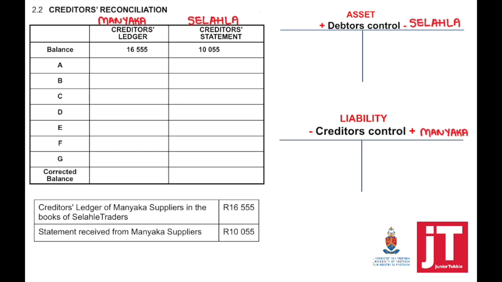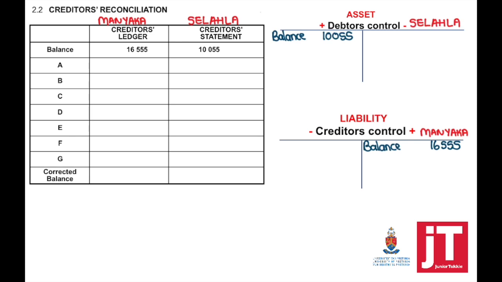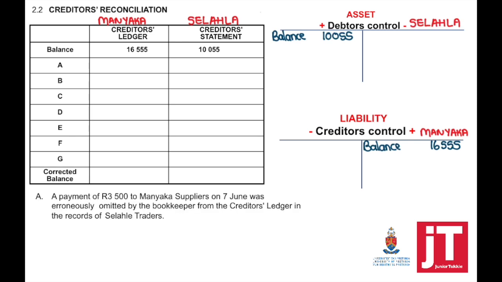We start with the balances. According to the statement received from the supplier, we owe 10,055. But according to our creditor's ledger, we owe 16,555. Starting with the first transaction. A payment of 3,500 to Manyaka Suppliers on 7 June was erroneously omitted by the bookkeeper from the creditor's ledger in the records of Selatle Traders.